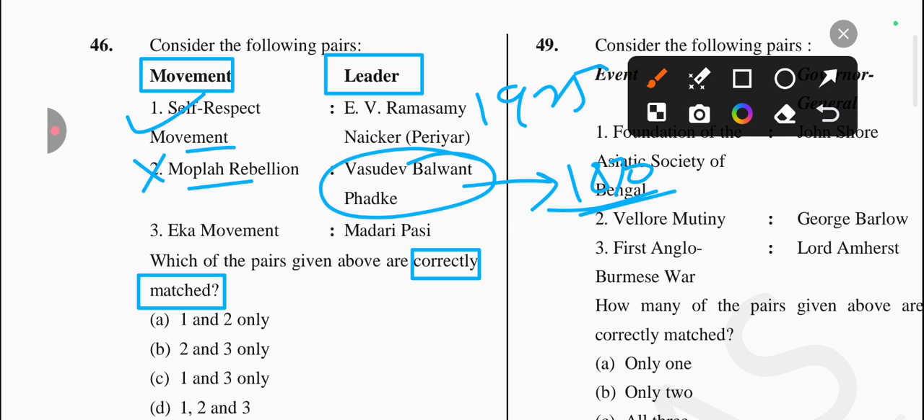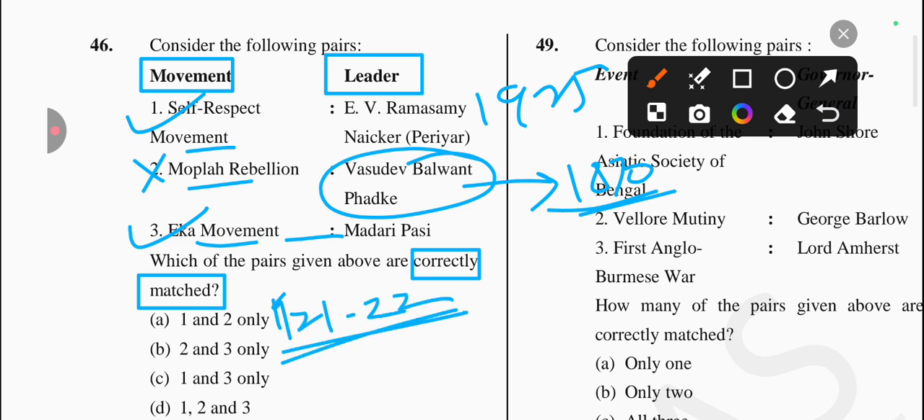Next one is Eka movement related to Madari Pasi. Yes, it's a correct one, and it happened in 1921-22. Okay, so the answer for this question is option number C.